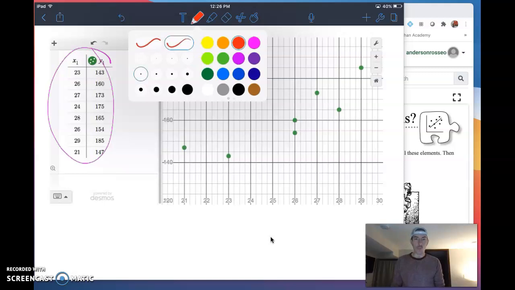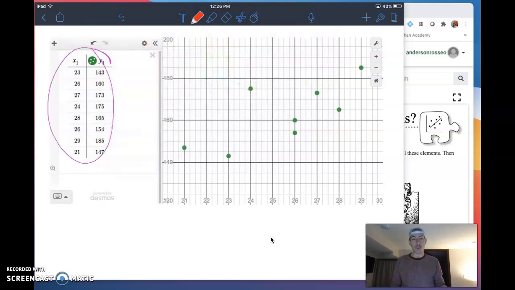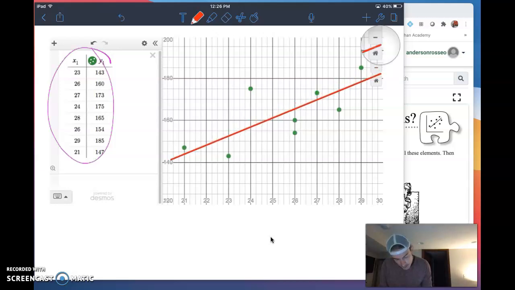My goal when modeling our data with a regression model, or the model that I want to hand back to this anthropologist, is to try to make it match the trend of my data and split my data. Now I've got 8 measurements, and that means I probably want to get about 4 above and 4 below. Now it may not be perfect, but for my sake right here, I can kind of do something like that, and that's going to work out really well, in fact.